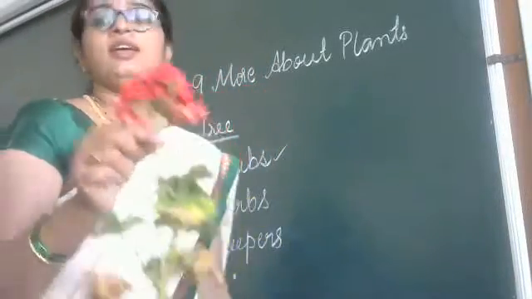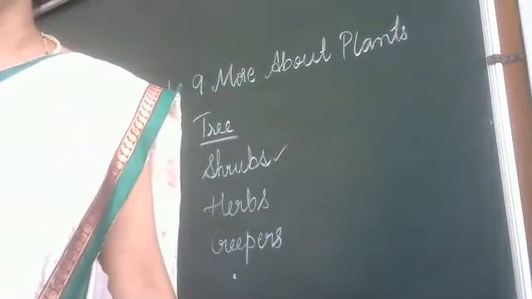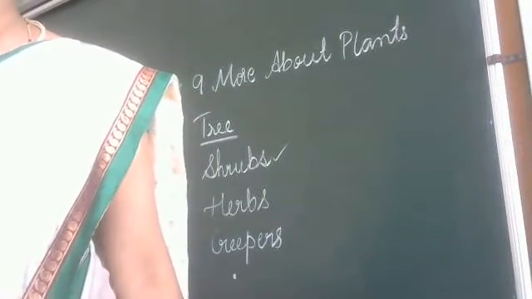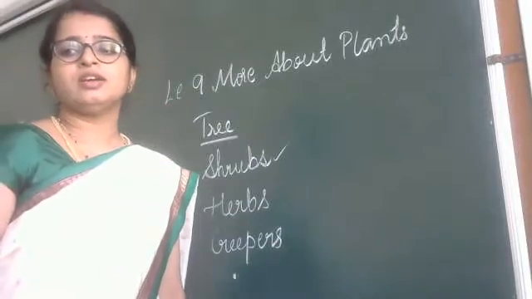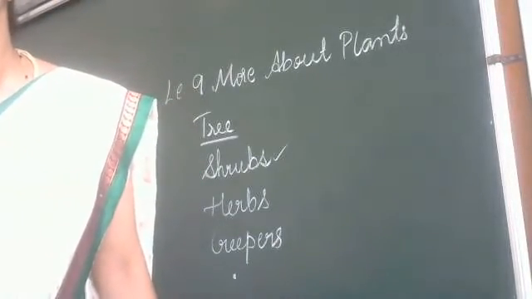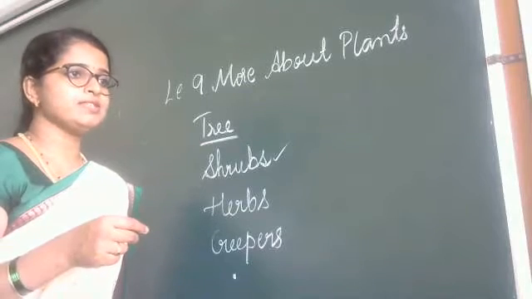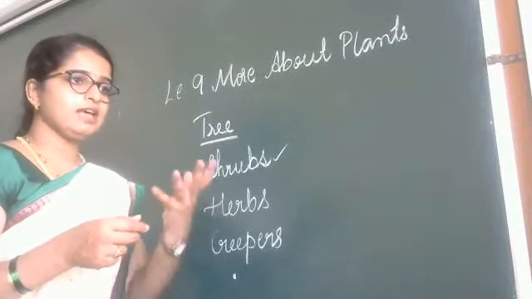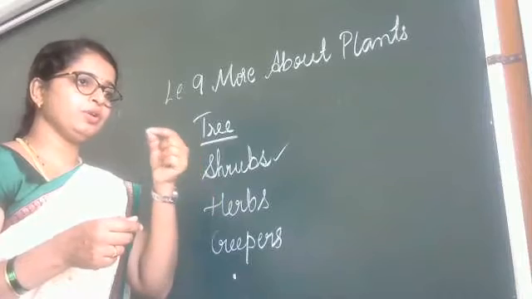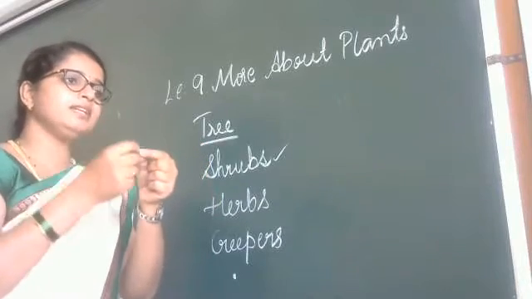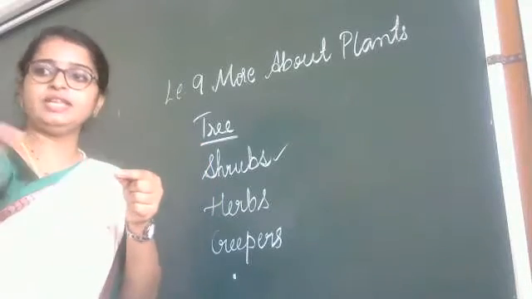herbs category. The other examples for herbs are mint, spinach, grass, etc. You can see that simple grass which you can see outside. If you break the grass and see, its stem is also green in color.